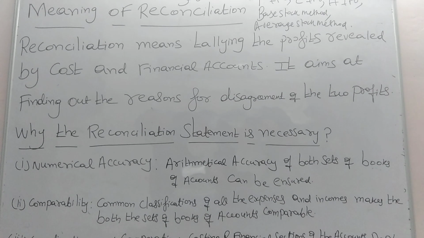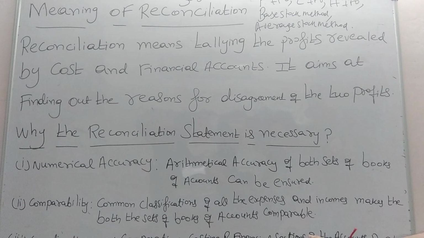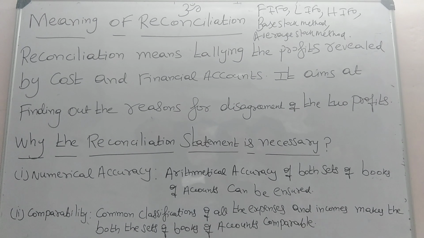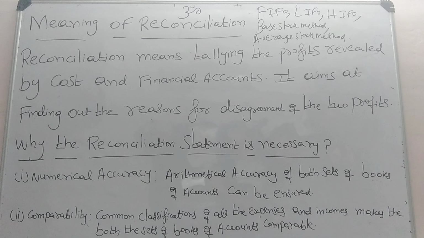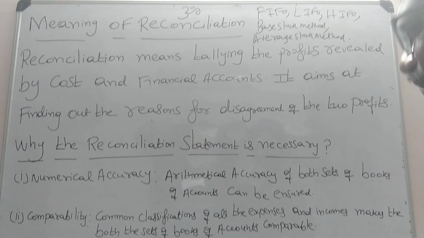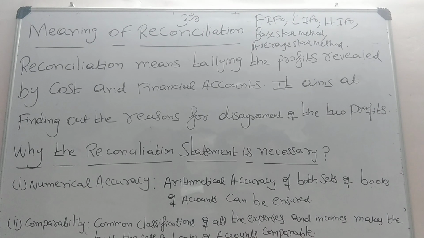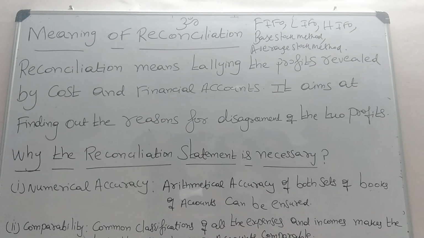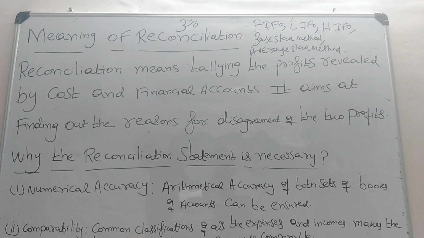Coordination and cooperation between the costing and financial sections of the accounts department. Standardization, that is stock valuation, depreciation and absorption of overhead. Effective control and decision making. These are all the 5 points of why the reconciliation statement is necessary.